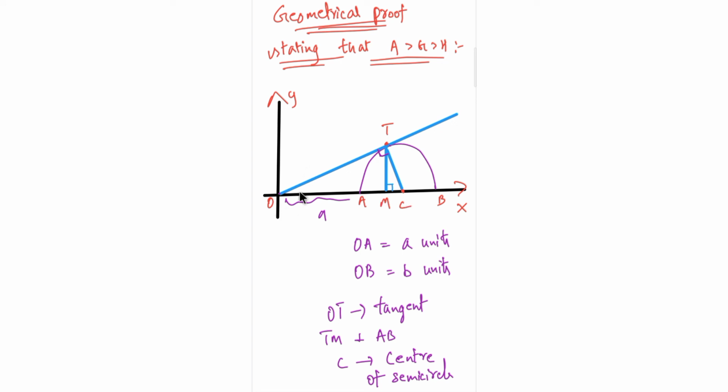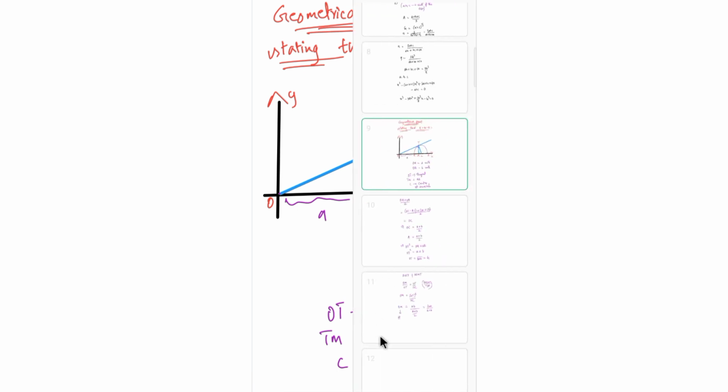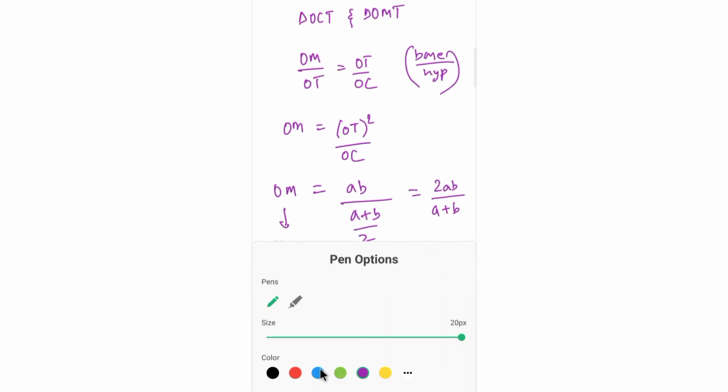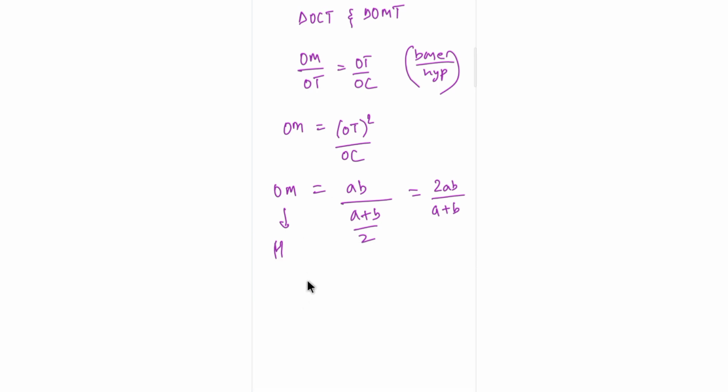Now come to triangle OMT. In OMT, OT is the hypotenuse, so OT will be greater than the base OM. So you can directly conclude that OC is greater than OT is greater than OM, which is nothing but arithmetic mean is greater than geometric mean is greater than harmonic mean.